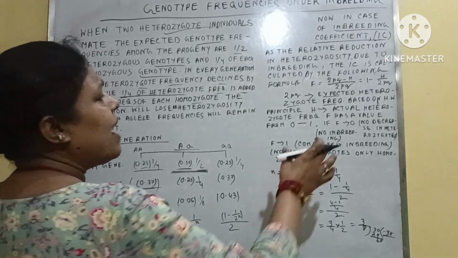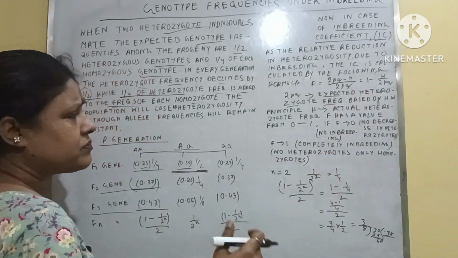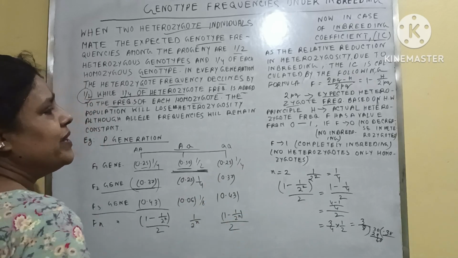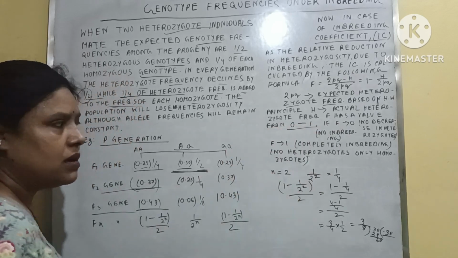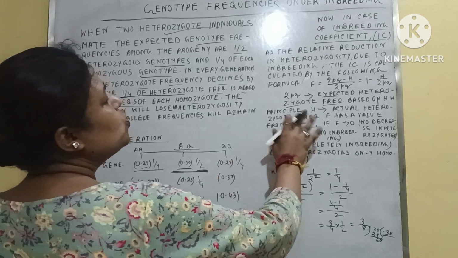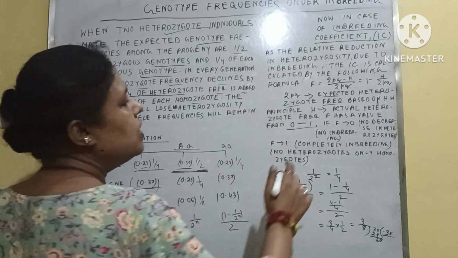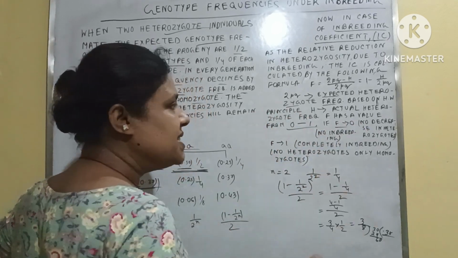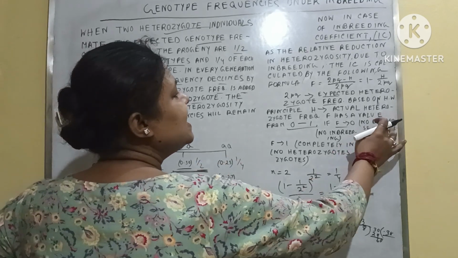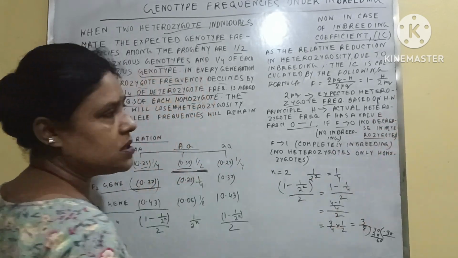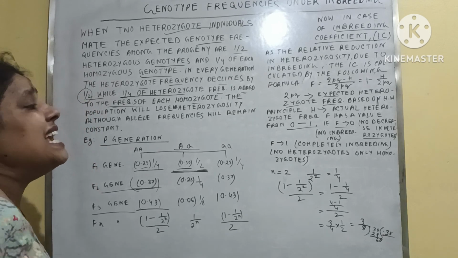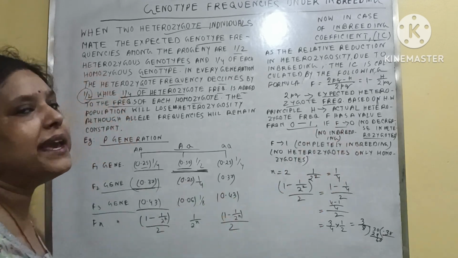Okay, so the F value lies between 0 and 1. Its value always remains between 0 and 1. If the value of F is 0, then what is happening? That means no decrease in the heterozygotes, which means inbreeding is not occurring here.